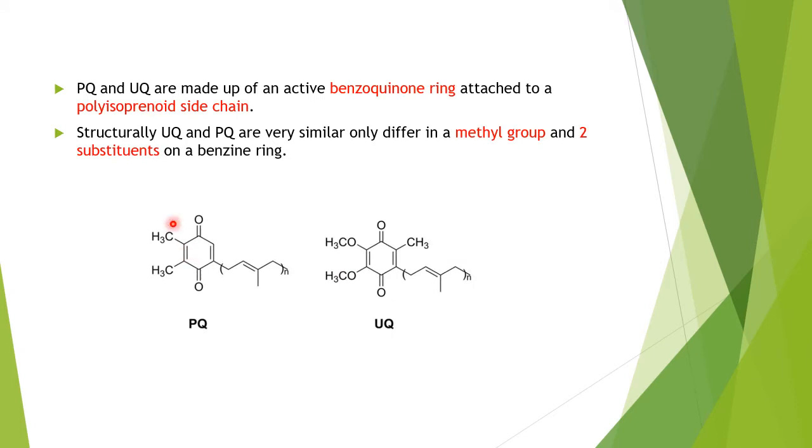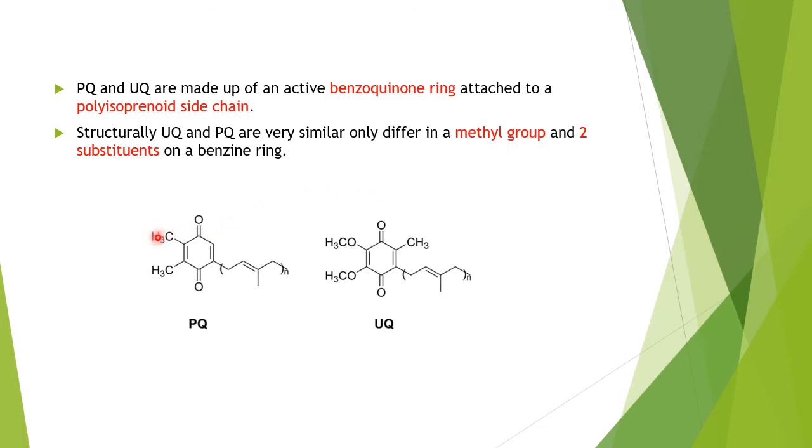These PQ and UQ, plastoquinone and ubiquinone, are made up of an active benzoquinone ring attached to a polyisoprene side chain. Structurally, this is the PQ and this is the UQ. They are very similar and only differ in a methyl group and two substituents on the benzene ring.